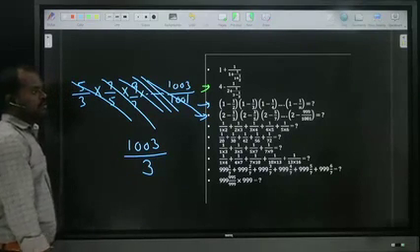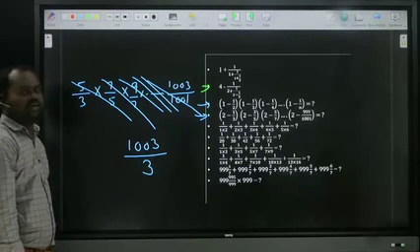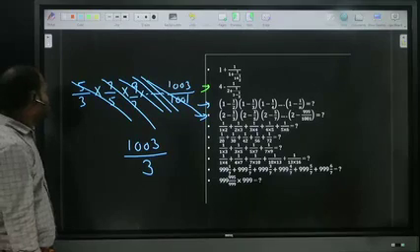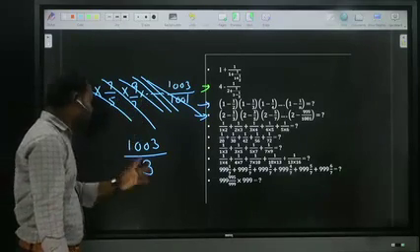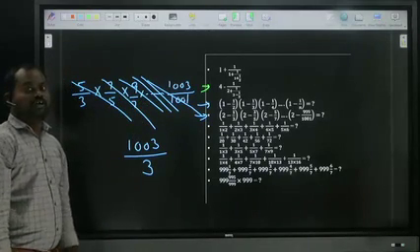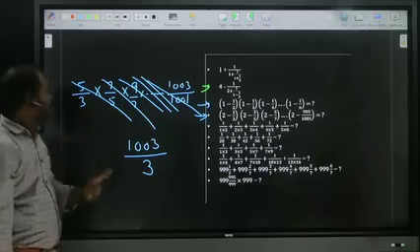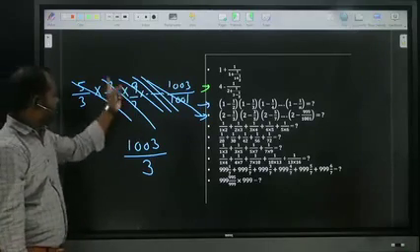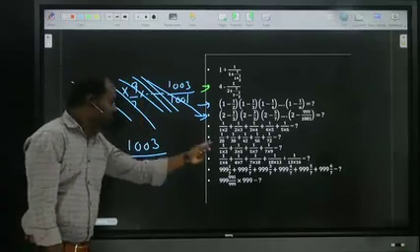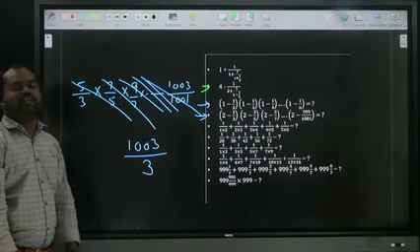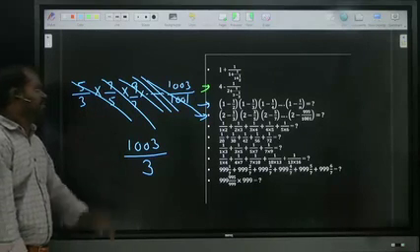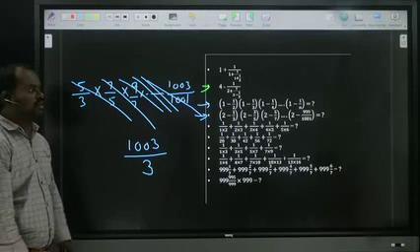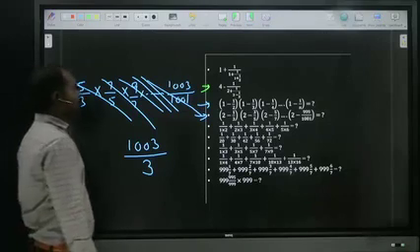Some people are saying 333, that is not suitable. Okay, now observe carefully. Based on the cancellation you have to decide. 5, 5, 7, 7, 9, by doing in such a way, 1001 also gets cancelled. The answer is 1003 by 3. Okay? Right?